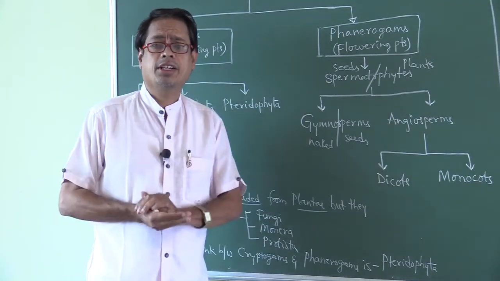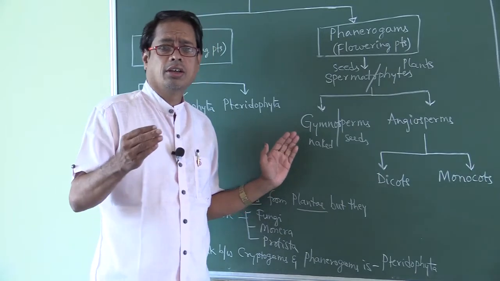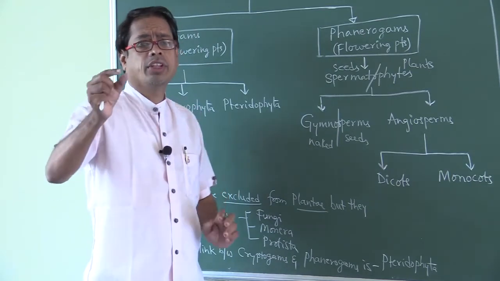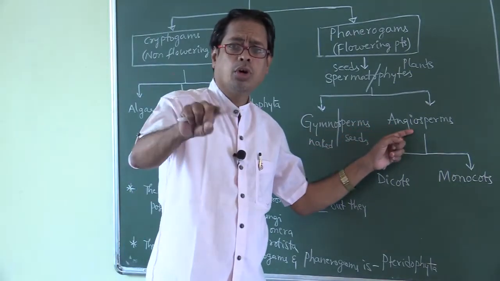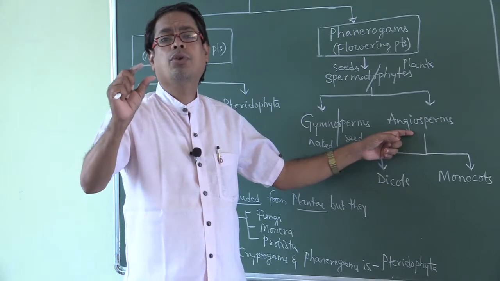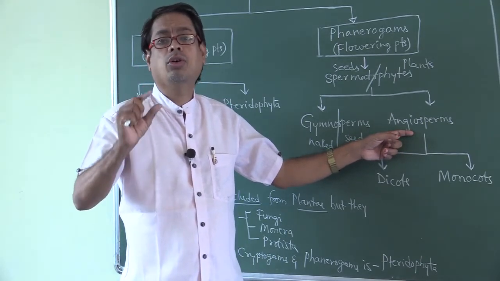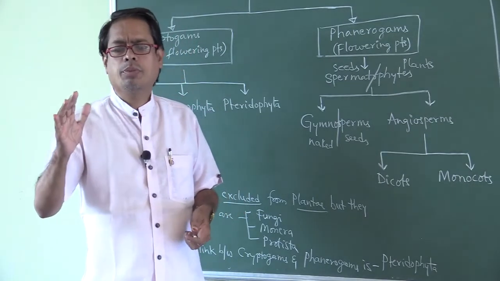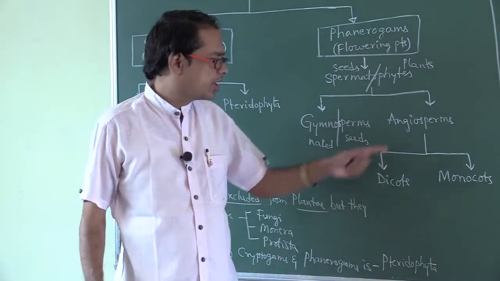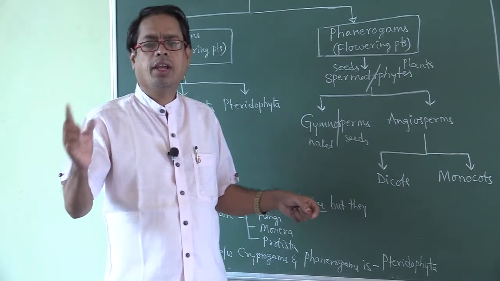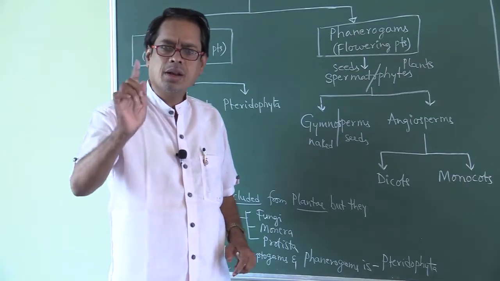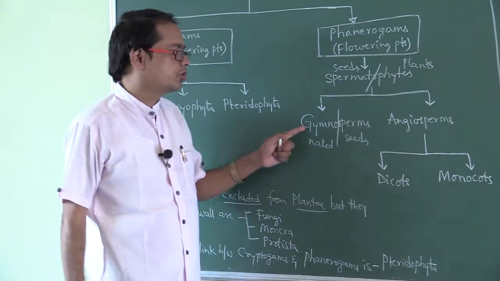Why are these called naked seeds? These gymnosperms are the plants without ovary. That is, seeds are present but without ovary. Whereas in angiosperms, both ovary and seeds are present. After fertilization, ovary will develop into fruit. Ovules develop into seeds. Name the group in which both fruits and seeds are present: angiosperms. Name the group in which only seeds are present and fruit is absent: gymnosperms.